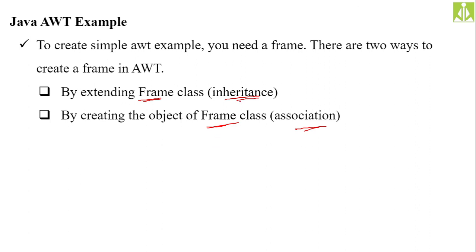Extending, in the sense, you will get the properties, and by creating the object and using that object, you can invoke all the methods from the frame class, isn't it? So whenever you want your class to be a GUI application, you have to do either of these two. Either you extend the frame class, or you create the object of the frame class.